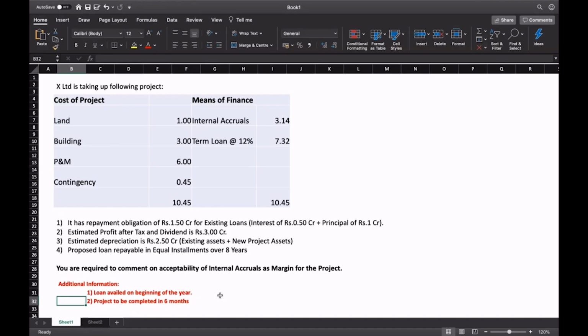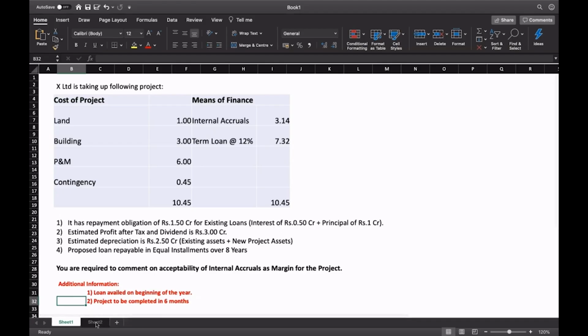So if the loan is availed on 1st April, and the project is completed in 6 months, that is 30th September, we have to look at the first 6 months period, how they will manage the margins, because the margin is 3.14 crore. Whether they will have sufficient margin at that point and whether they'll be able to service their existing loans, both have to be taken into consideration.